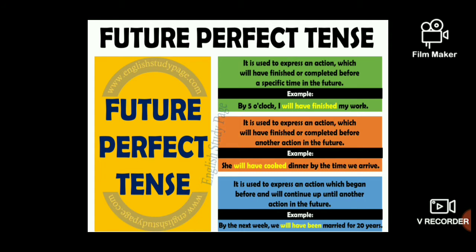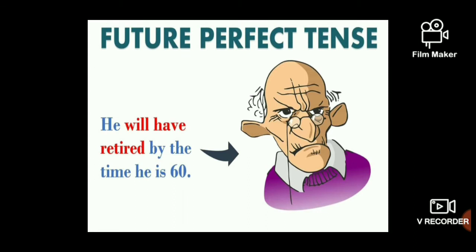Now again the same examples. You look at the signal words you learned: by 5 o'clock, by the time, and by next week. Like this you can use your signal words for future perfect tense. And here's a wonderful example for a situation. He will have retired by the time he is 60. So, in the future, something is going to happen for this old man. That is what is referred to here.